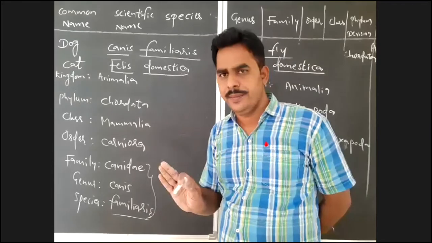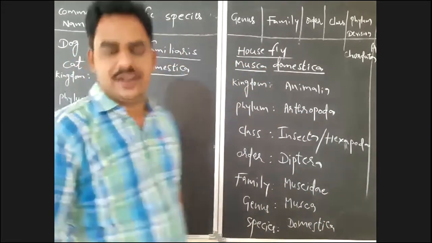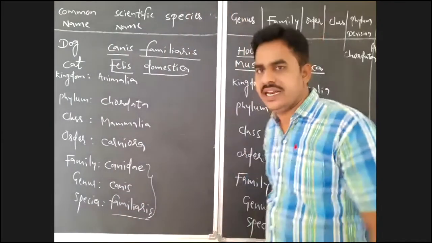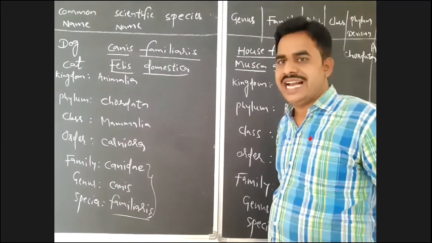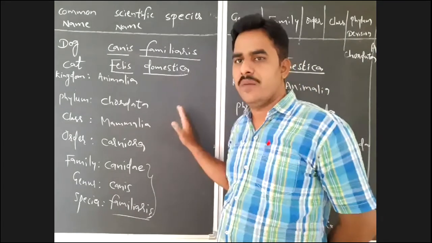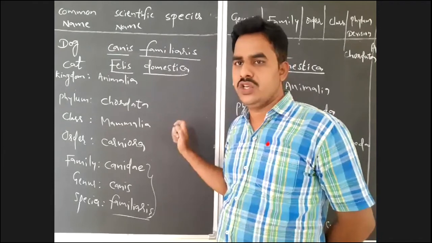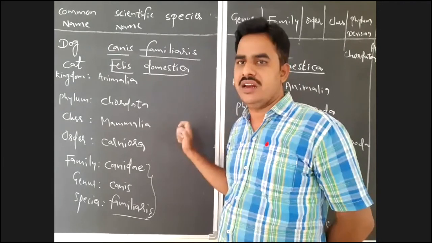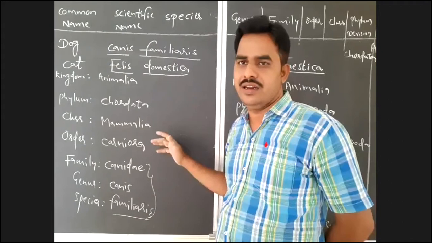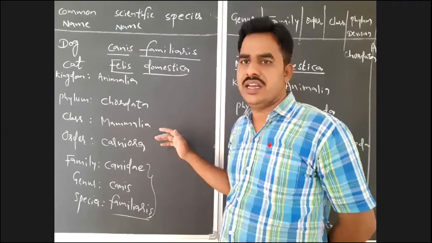Did you get it? So here, we classify the organisms by using these 7 obligatory categories which we learned in the taxonomical hierarchy. By using these 7 obligatory categories, we provide a systematic position, or we arrange the organisms in a systematic manner. That will make the study of those organisms easy and scientific.